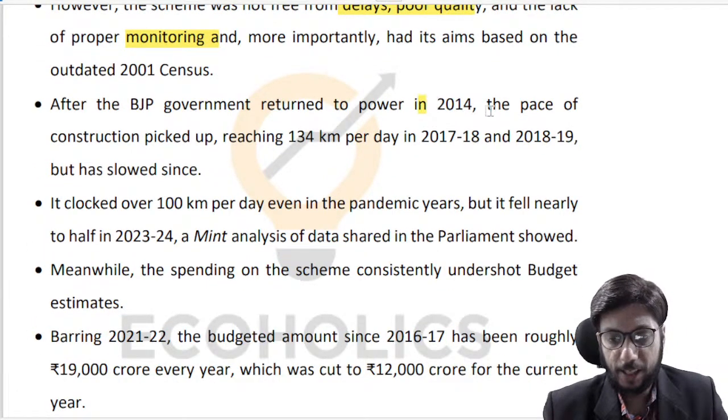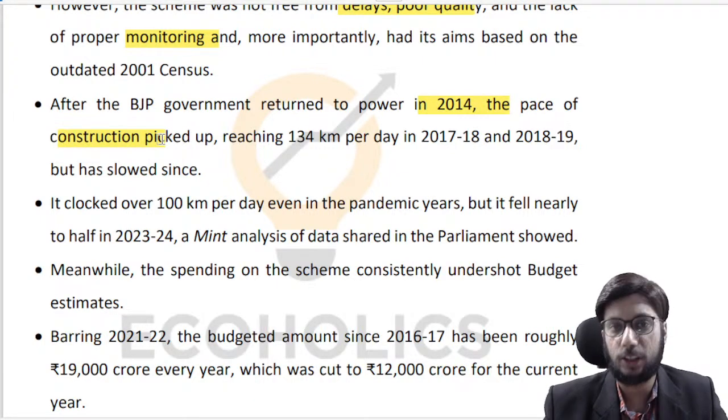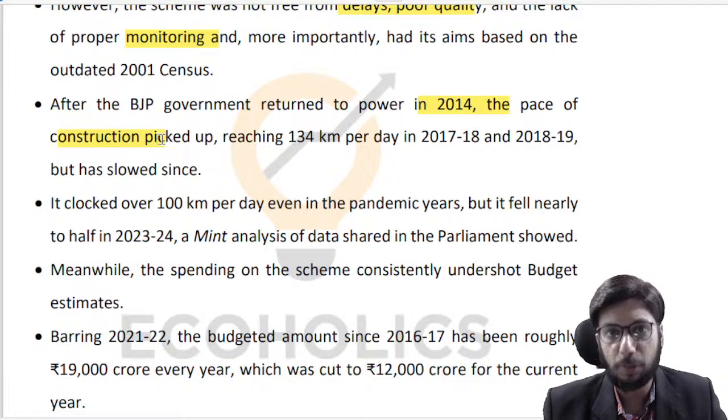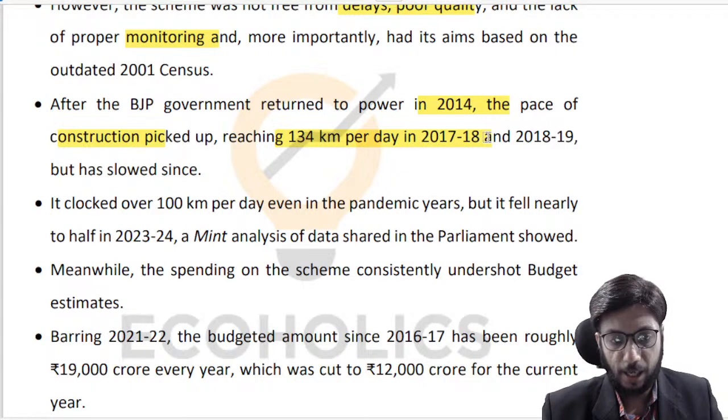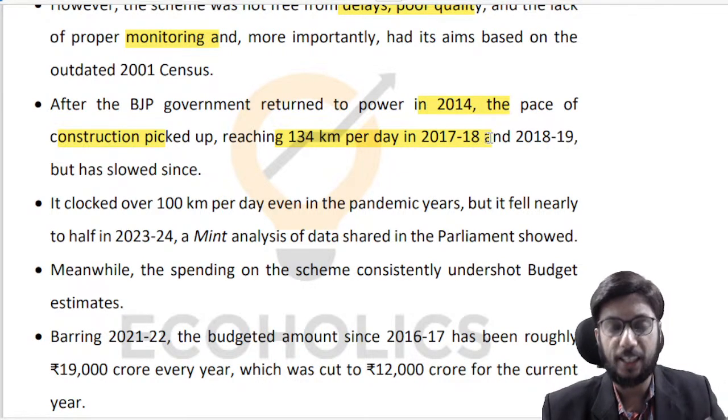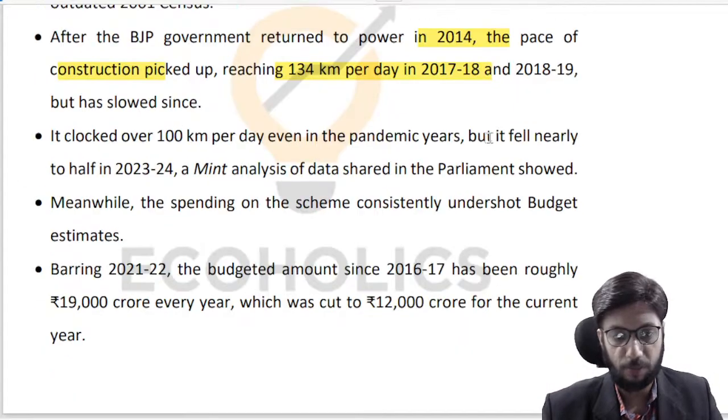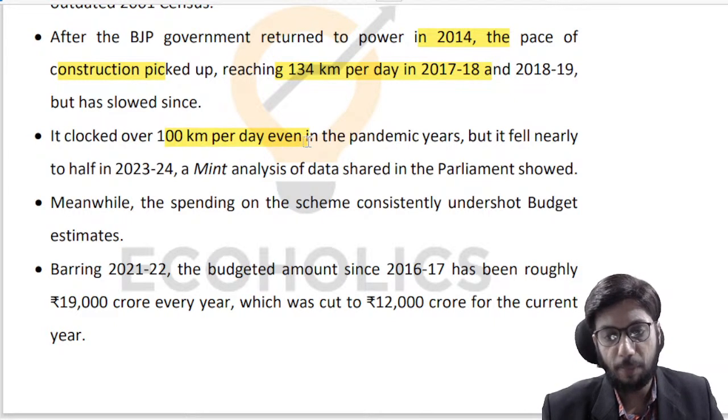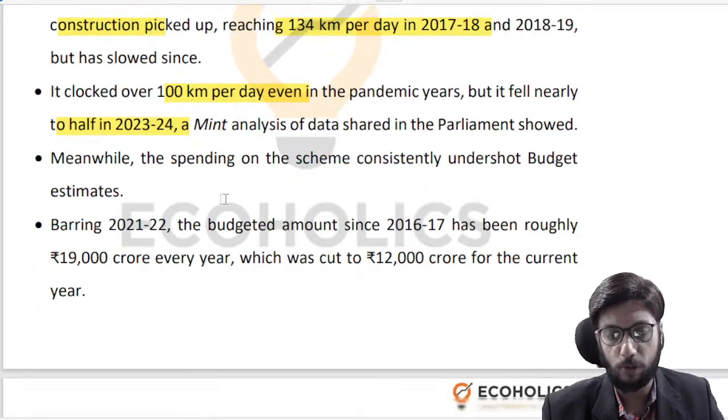BJP government, when it came back to power in 2014, so the speed of construction picked up. I'm sure that you must have come across Nitin Gadkari's interviews at some points of time on your Instagram reels or whatever, where he has been claiming that the construction speed of highways, etc., has gone up. That's true. It's a fact, right? So 134 kilometers per day, right, was hit in 2017-18 so far as rural roads are concerned, right? 100 kilometers per day in the pandemic years, right? And about half of that in 23-24, right?